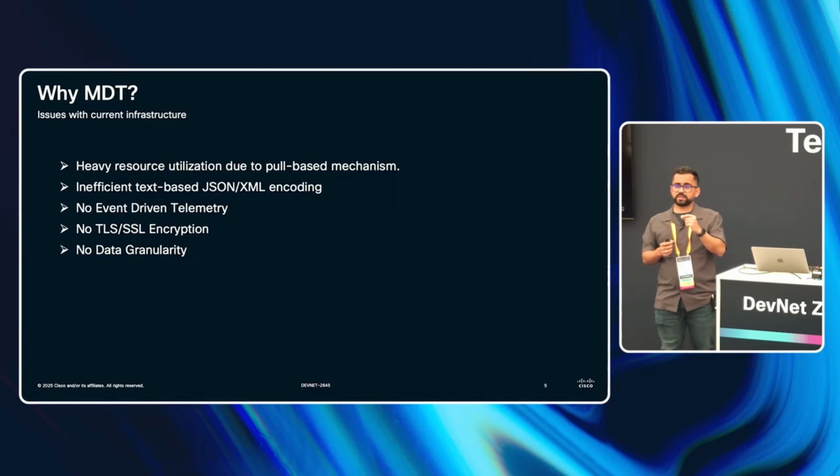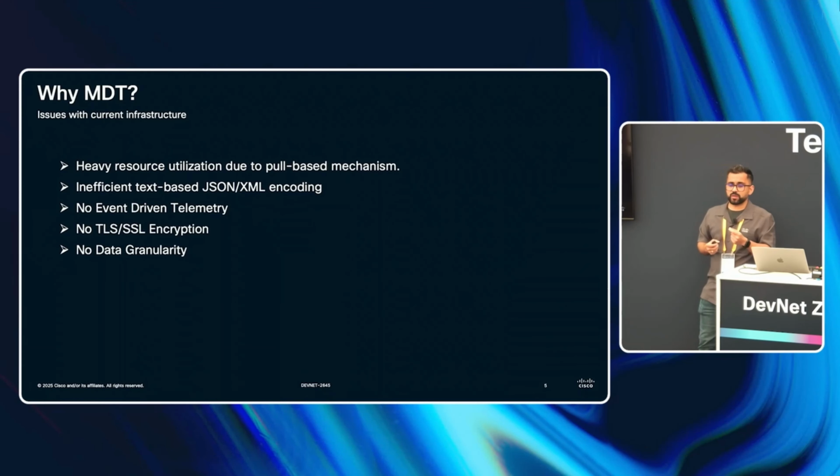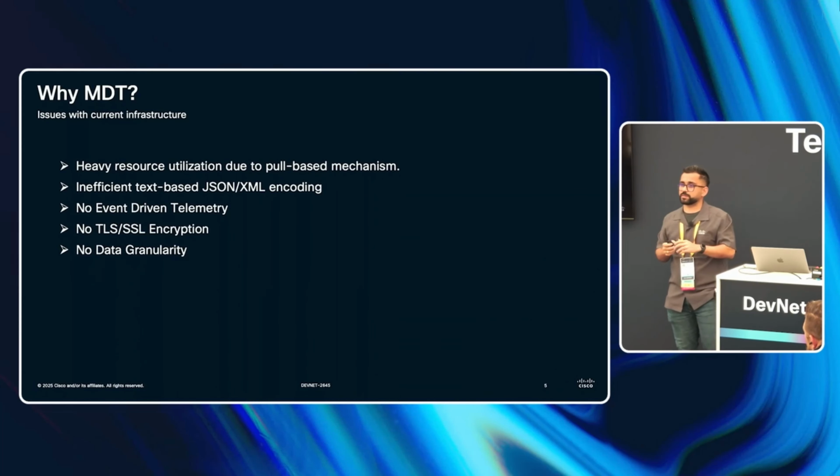Before I get started with what MDT is, I need to know why I need something like model-driven telemetry. What are the issues with my existing infrastructure, say for example SNMP? There are a couple of issues.